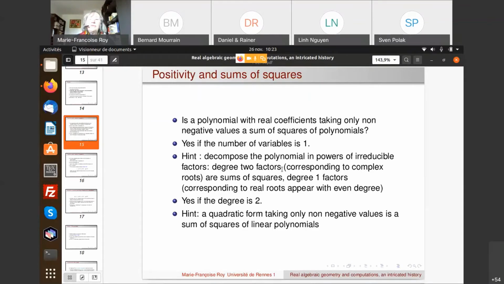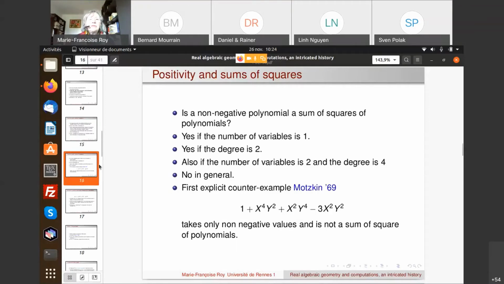And this degree 2 factor is clearly a sum of squares. And then we have decomposed every factor as either it is a square directly or it is a sum of 2 squares. And then multiplying sums of squares, you get a sum of squares. So it is easy for the case of a polynomial in 1 variable. And if the degree is 2, and we have many variables, again, it means it's a quadratic polynomial, and if it takes only non-negative values, we can decompose it as a sum of squares of linear polynomials. So again, it is true. But basically, it is only these 2 cases where this is true.